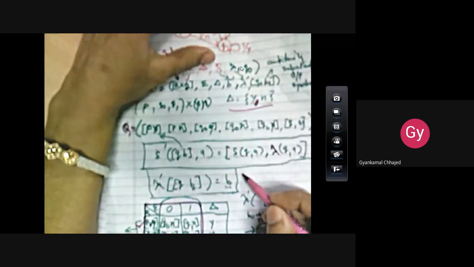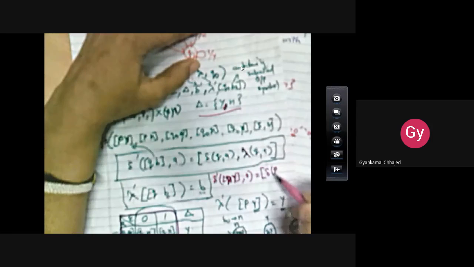Same way it is written, delta (q, a). So what is delta here? Let me write: delta dash of (q0, py), comma 0, is nothing but a combination of the very first delta of (p, 0) and lambda of (p, 0), right? Now what is the value of delta of (p, 0)?